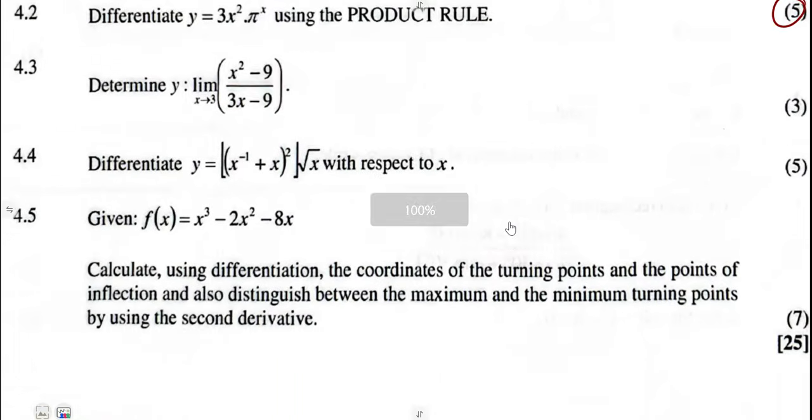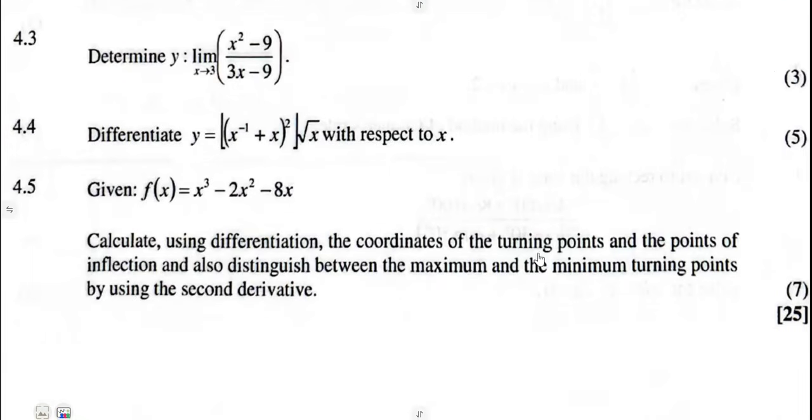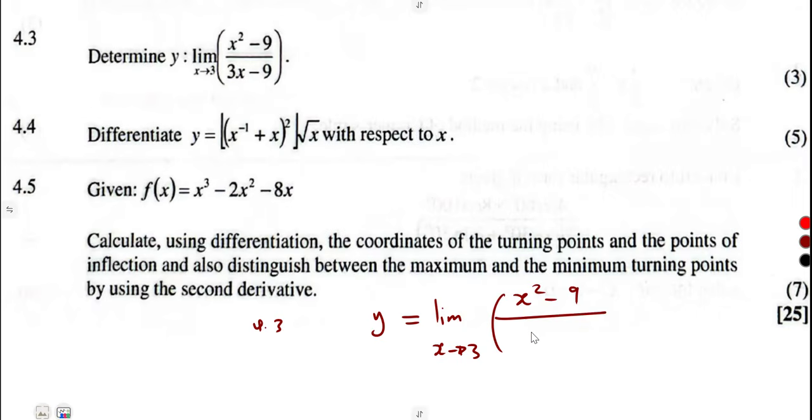4.3, we are now given: determine this limit. Here they made a mistake, it's supposed to be y is equal to this limit, the limit where x approaches 3 of x squared minus 9 over 3x minus 9.